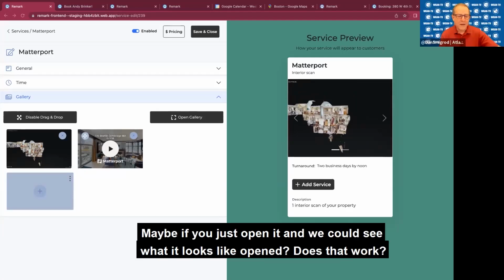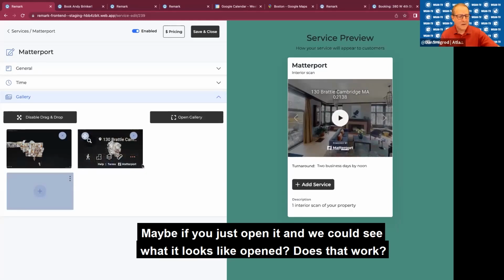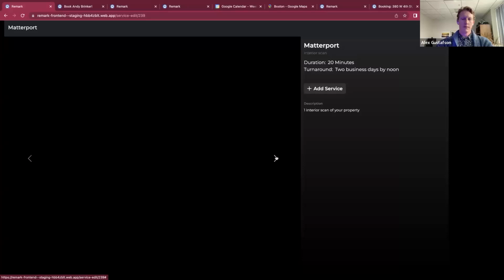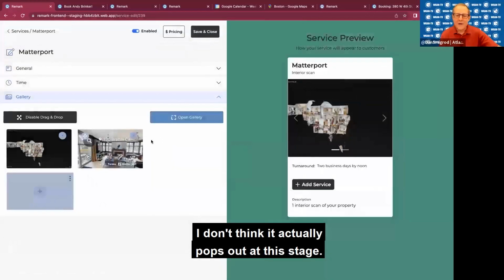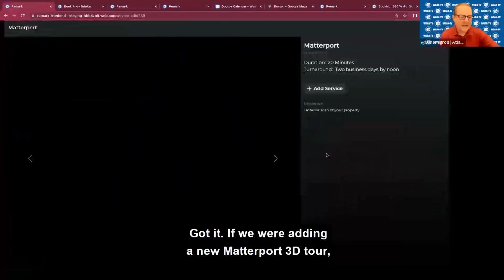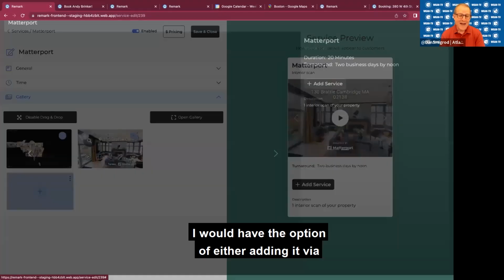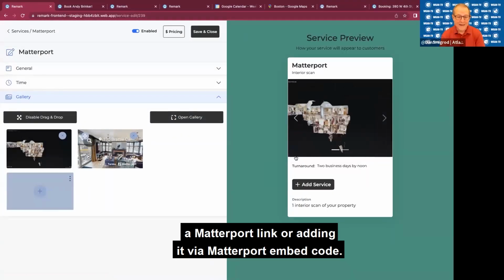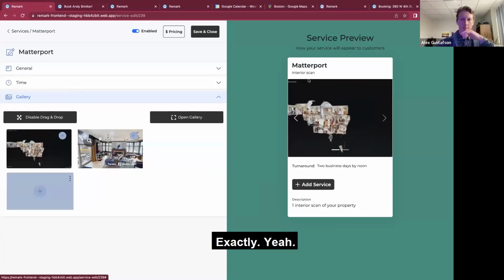Maybe if you just open it, we could see what it looks like opened. Does that work? So I don't think it actually pops out at this stage. Okay, got it. So if we were adding a new Matterport tour, I would have the option of either adding it via a Matterport link or adding it via Matterport embed code. Does that sound right? Exactly, yeah.